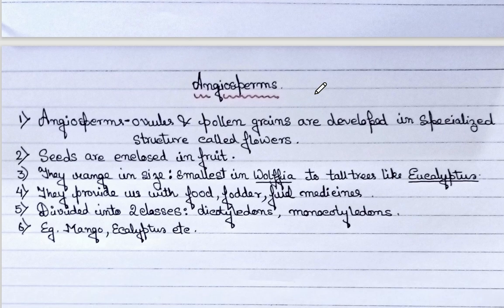Next we have angiosperms. Angiosperms are what? Whatever plants we generally see around us are angiosperms, like mango, mustard, anything. We will be going into details of angiosperm, like its structure and organization, in my next lecture. So here it is a very small topic. Angiosperm is that plant where ovules and pollen grains are developed in specialized structures called flowers. These beautiful looking flowers that we see are nothing but specialized structures for ovules and pollen grains.